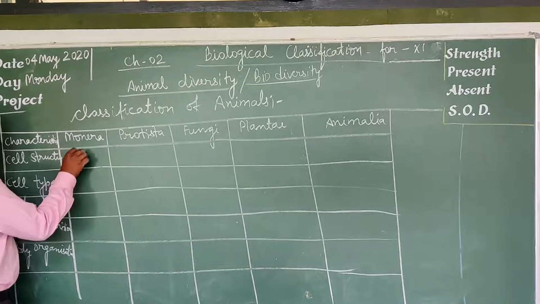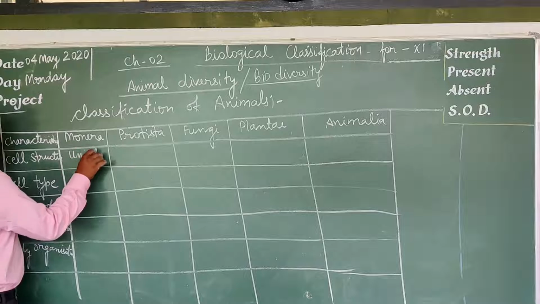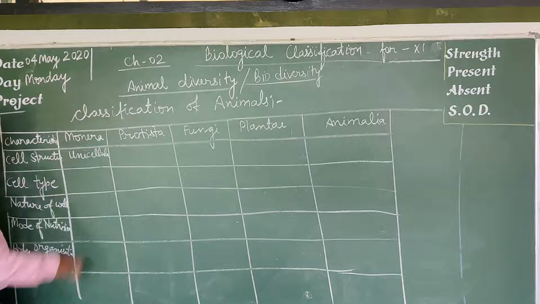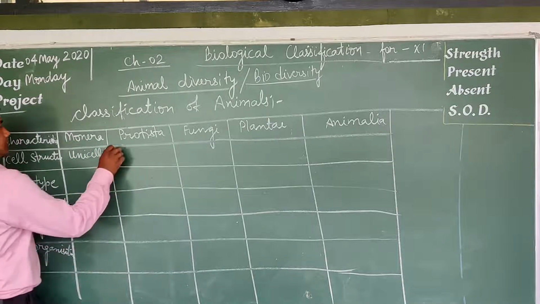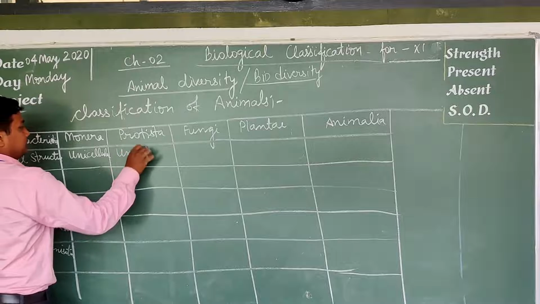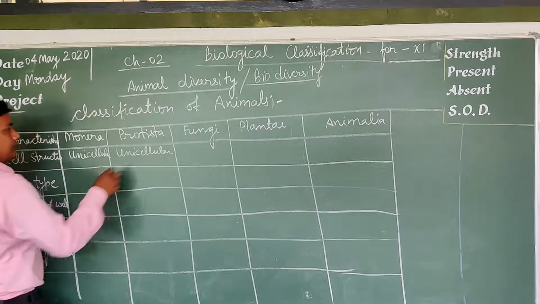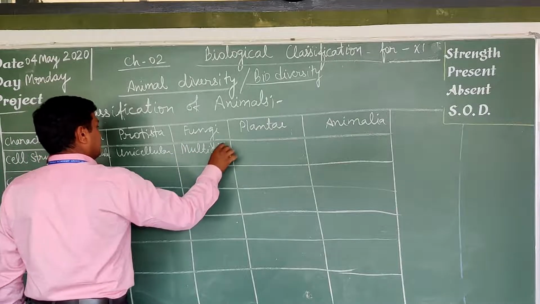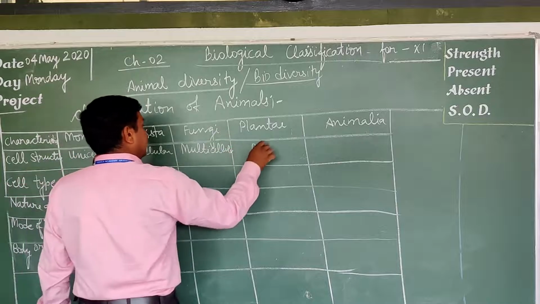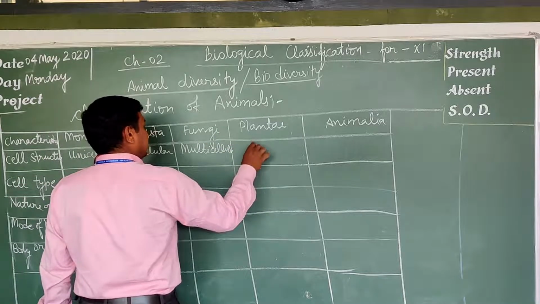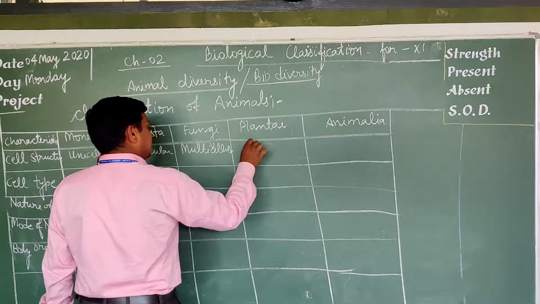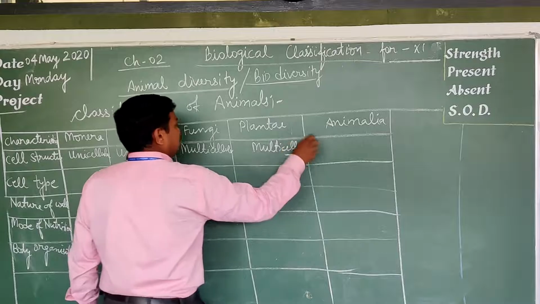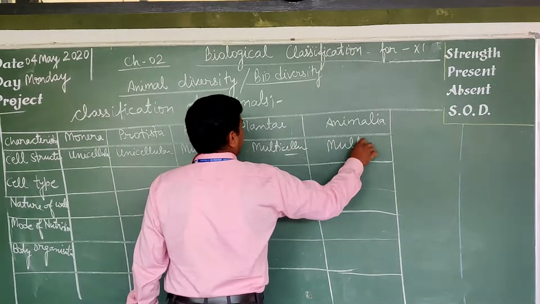All the organisms present in the kingdom Monera are unicellular. Protista are also unicellular. Fungi are multicellular. Plantae are also multicellular. And Animalia are also multicellular.